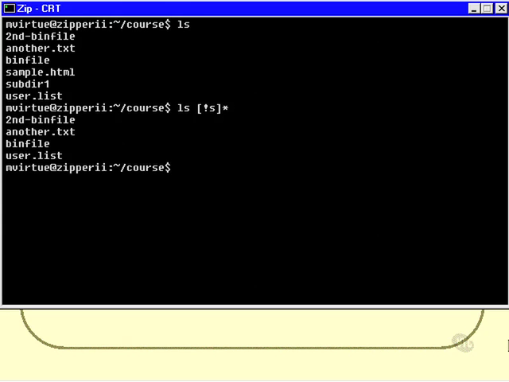For example, at some stage we're going to learn about the text editor called Vi. And all these wildcard characters will be used when we start Vi on the shell command line. We can start it using wildcard characters. We might, for example, say Vi space star.txt, if we want to edit all the .txt files in the current directory. That's just an example. I just don't want you to think that these wildcard characters are just somehow tied to ls and ls only.